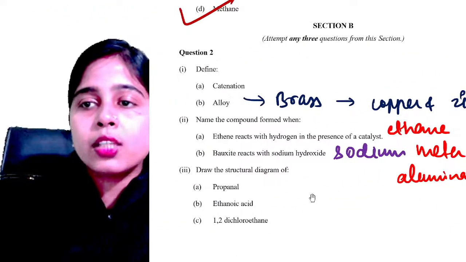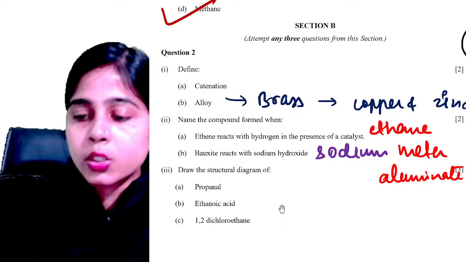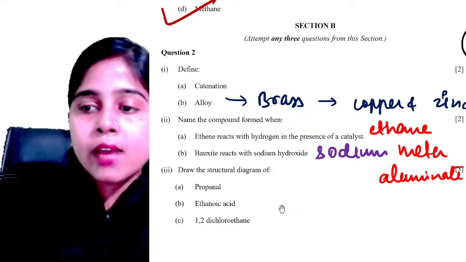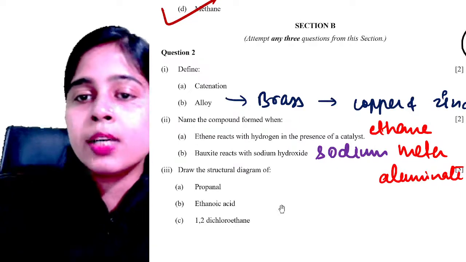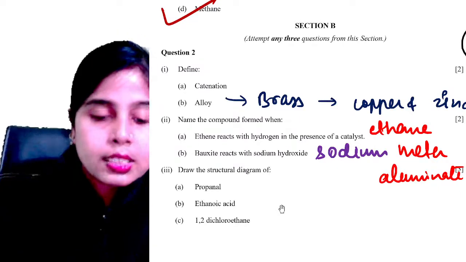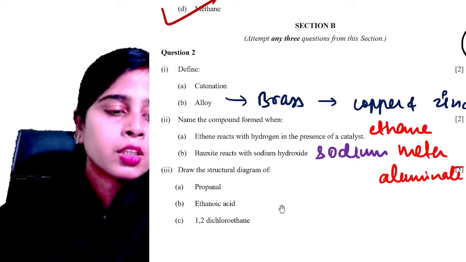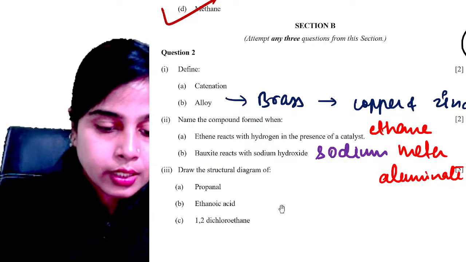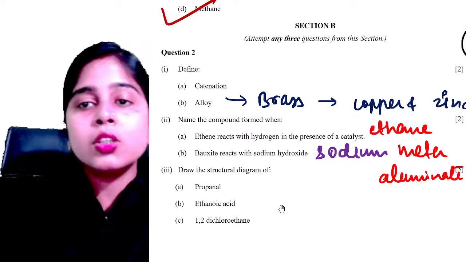Now you have to draw the structural diagram of propanol, ethanoic acid and 1,2 dichloroethane. So in IUPAC, I have already taught you how to draw the structure. I hope all of you remember. Yes or no? सबको याद है कैसे structure को draw करना है with the name given in the question? I hope everyone is paying attention in the class. मजा आ रहा है सबको?